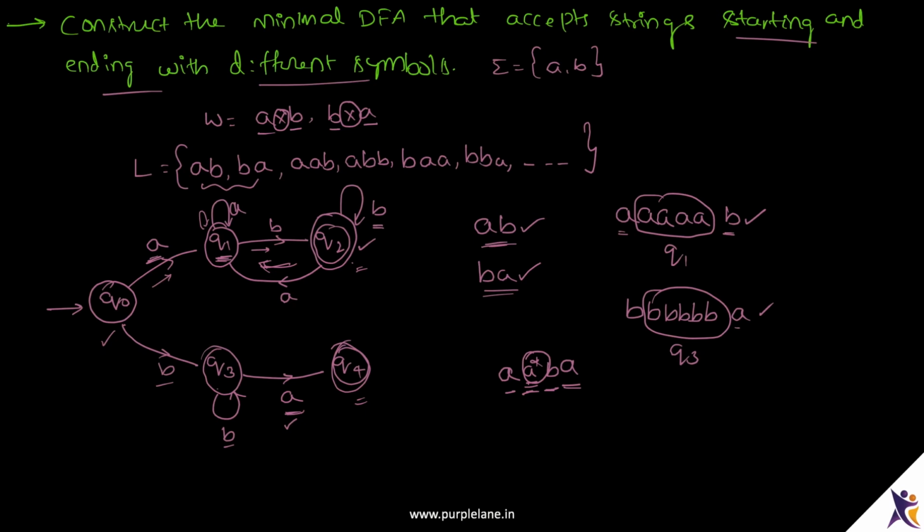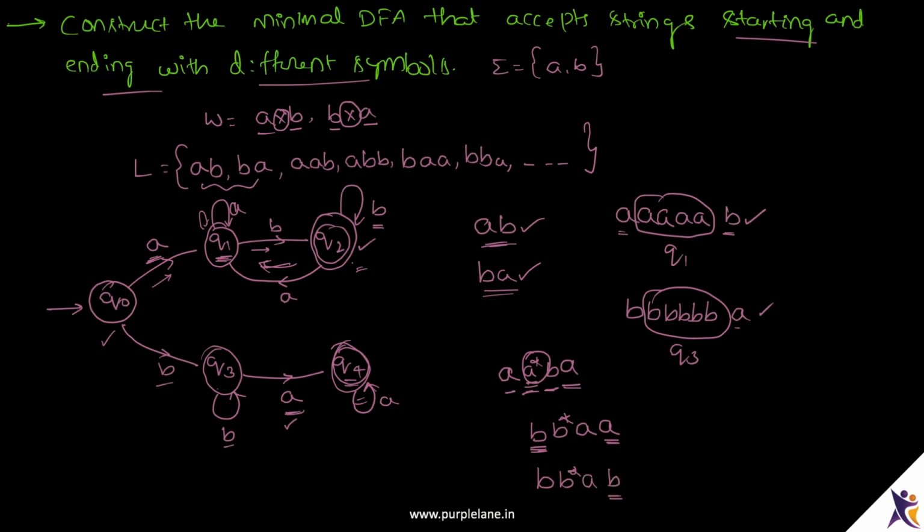Now coming to Q4. How did we reach Q4? We reached Q4 by seeing one B followed by any number of B's followed by an A, and if we see an A at Q4, we need to accept such a string because it is starting with B and ending with A. So I will be in Q4 only on seeing A. What if there is a B at Q4?